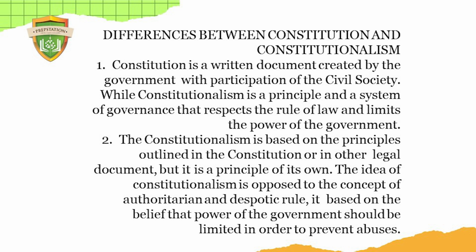I love that part: it's a principle of a system of governance. That means the rulers must stick to the plan and respect the rule of law. You limit your activities within the confines of the Constitution.